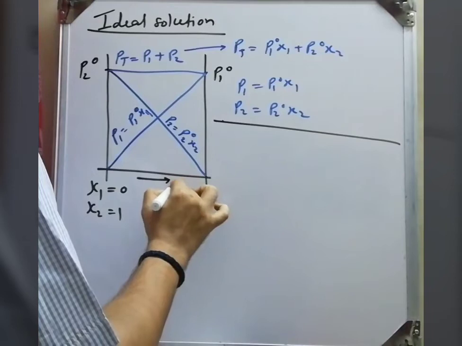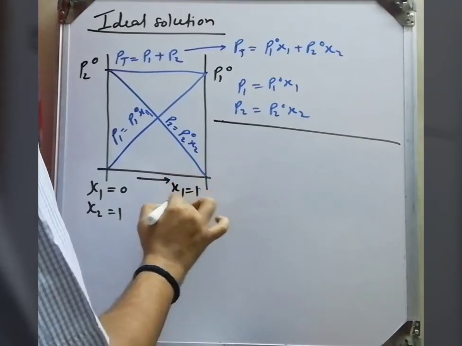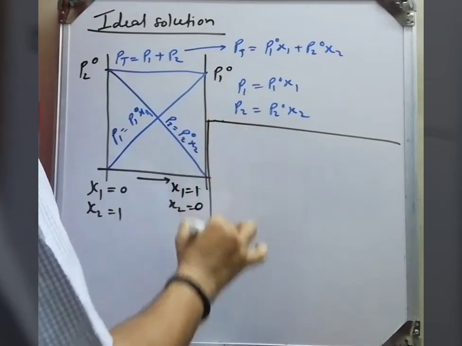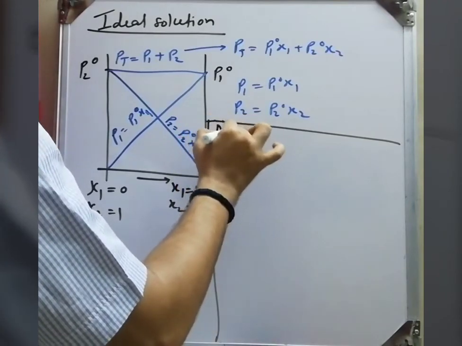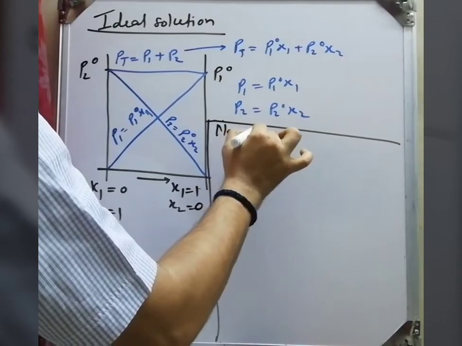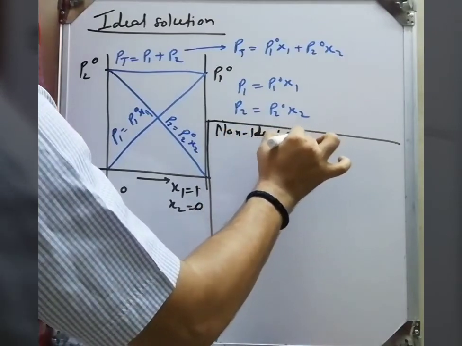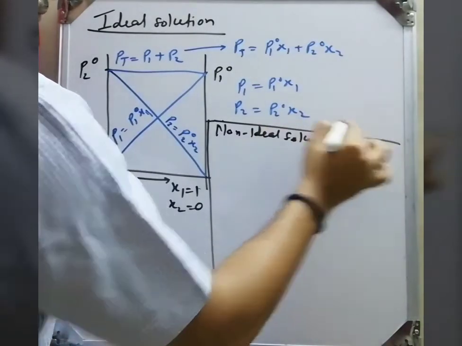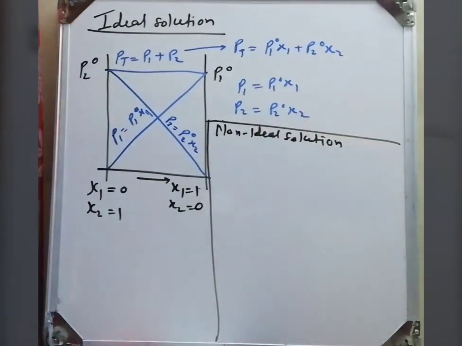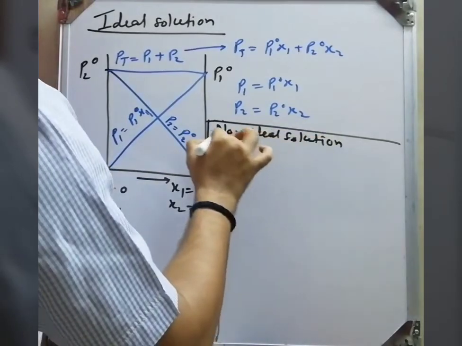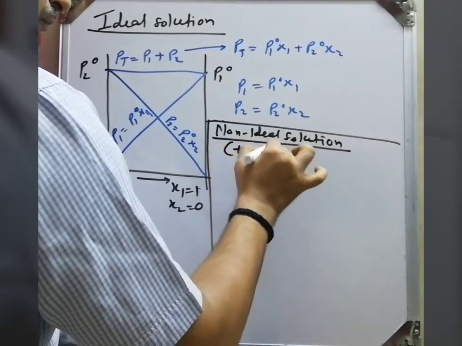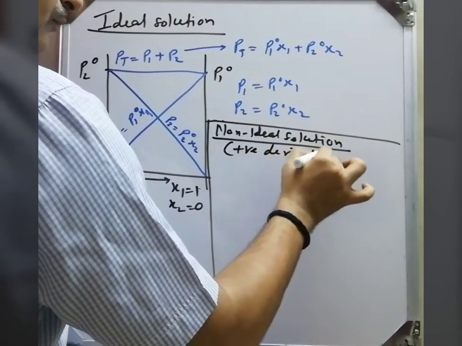I am writing x1 is equal to 1 and x2 is equal to 0, and here we make the graph for the non-ideal solution with positive deviation.